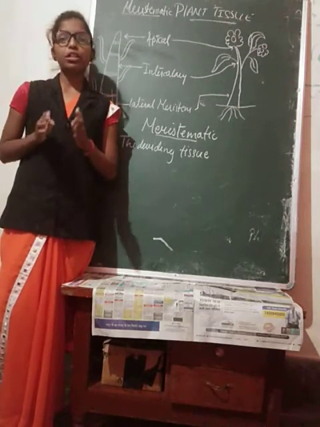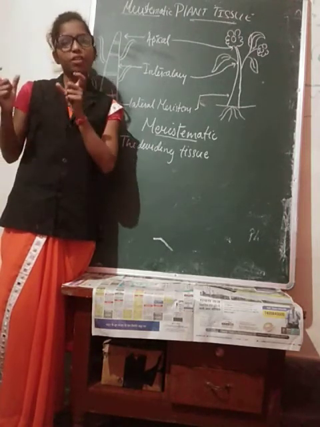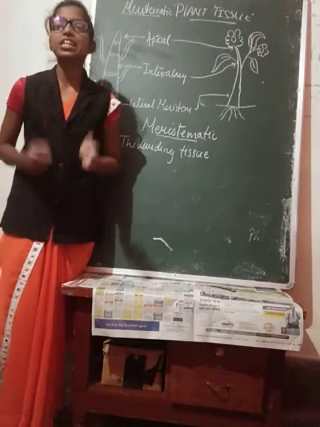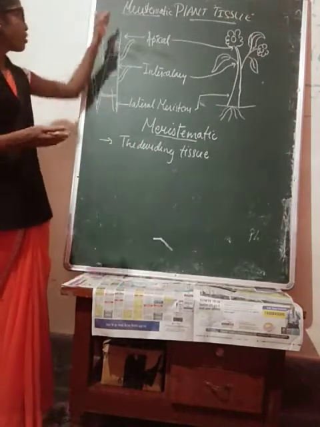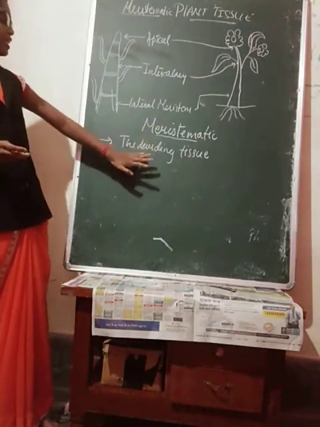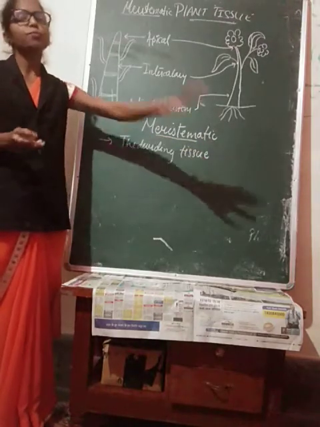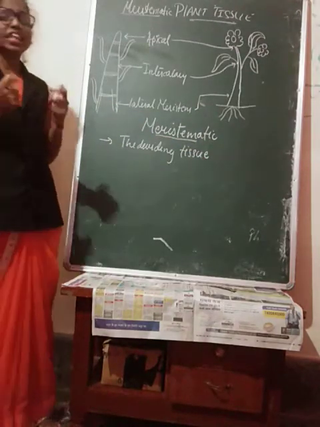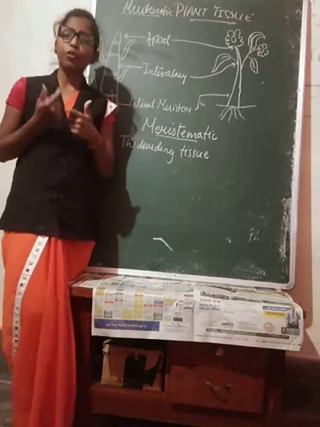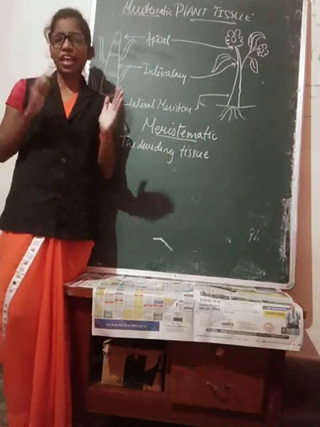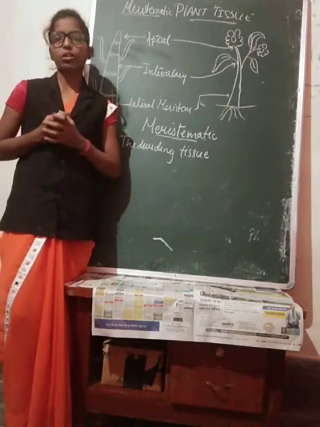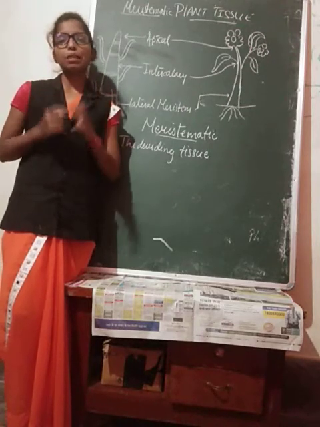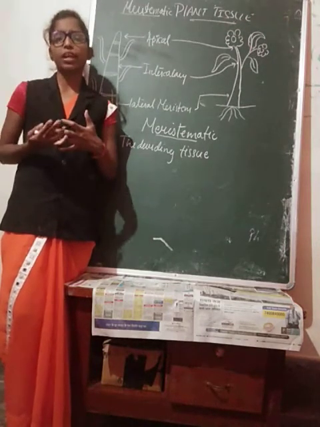But if you are talking about meristematic tissue, another name for it is the dividing tissue. So meristematic tissue is known as the dividing tissue also. It means this is a tissue which is always dividing, and if it is dividing, then the plants are growing in one way or another. We could see plants. Which type of growth takes place?